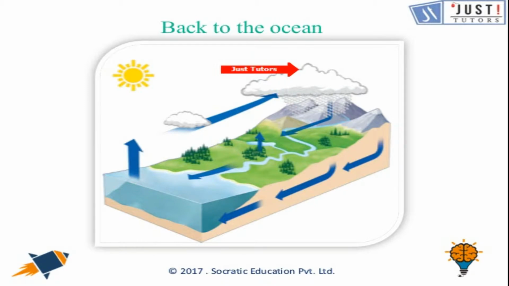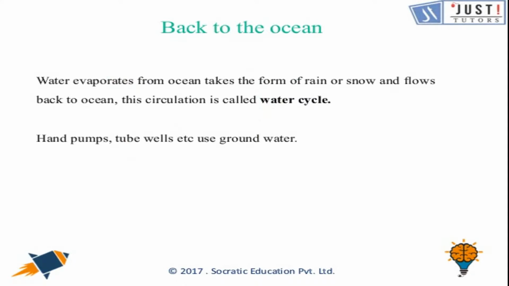Okay, let's move forward. Water evaporates from the ocean, takes the form of rain or snow, and flows back to the ocean. So evaporation of water takes place, then the formation of the clouds. If I draw here, let's say this is the water.